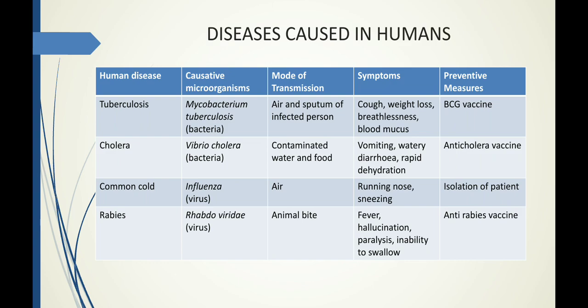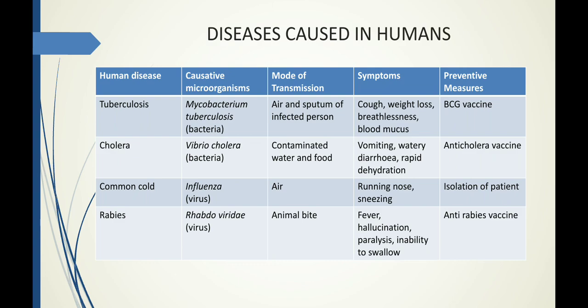So the symptoms of common cold are running nose, sneezing, and sometimes cough. The preventive measure is isolation of the patient, so that he does not transmit the common cold to his nearby people.